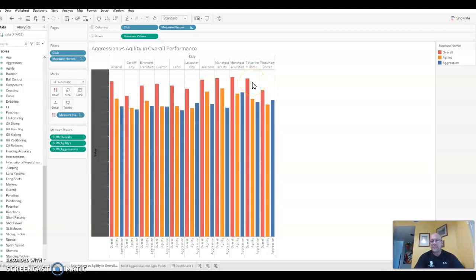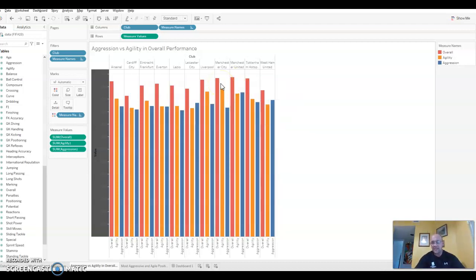But why I say it's more of a strategic approach, particular to the club, is because we can easily see by the next overall performing club, Tottenham Hotspur, that their balance is a little different. They have a higher level of agility, which means they're focusing more on their offensive stance and scoring, with a lower level of aggression, which relates to their defensive position.